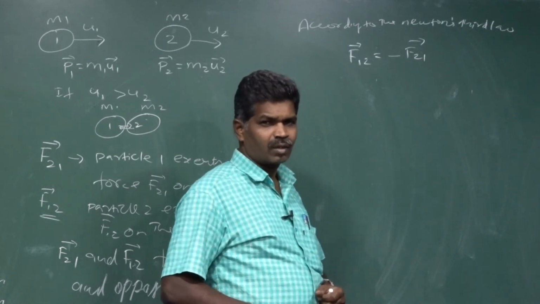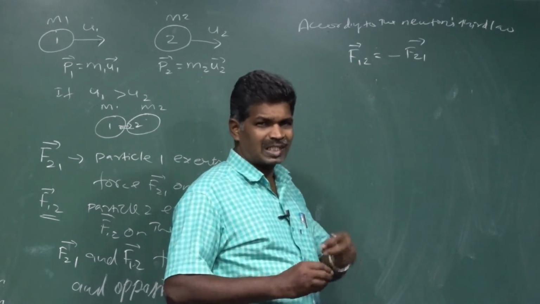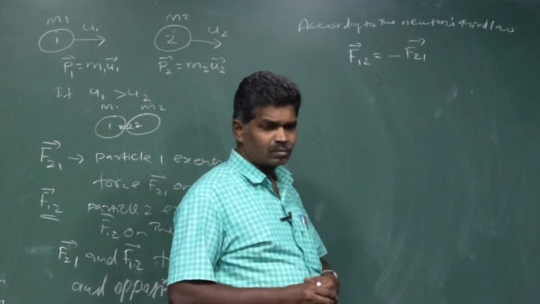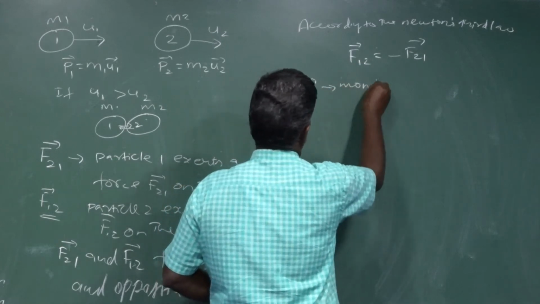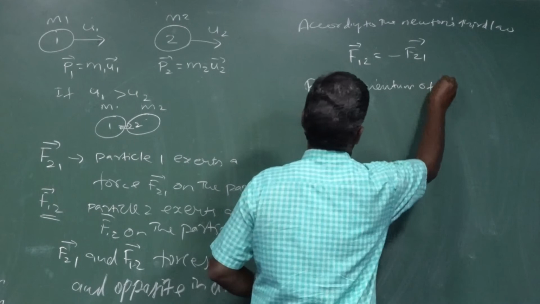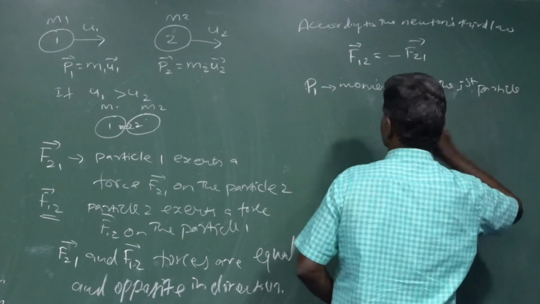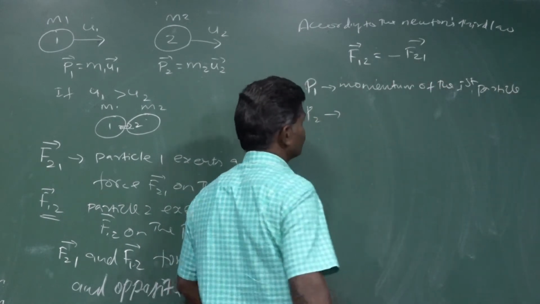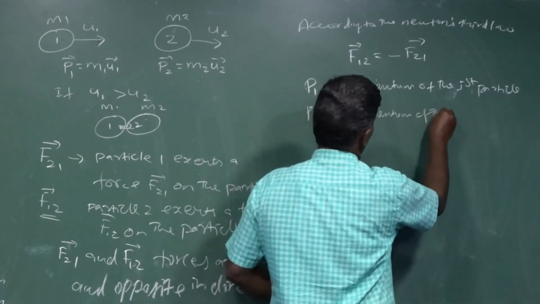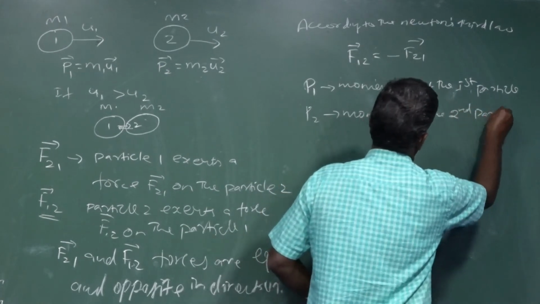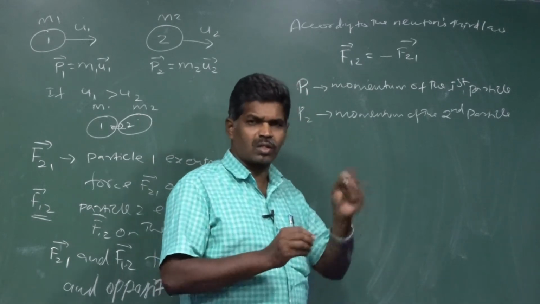So we know the initial momentum of both objects, before exerting a force on one another. You have the momentum P1 of the first object, or first particle, and P2, the momentum of the second particle. At the time of collision, the forces are acting.